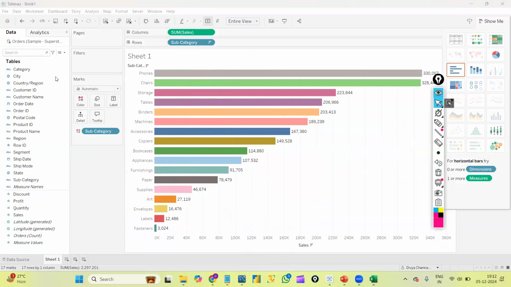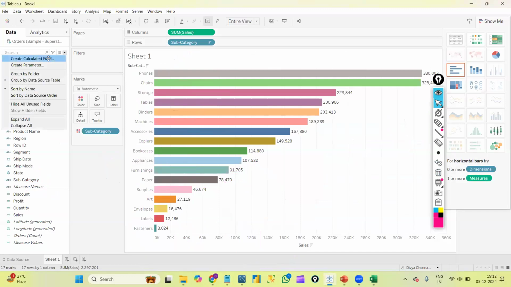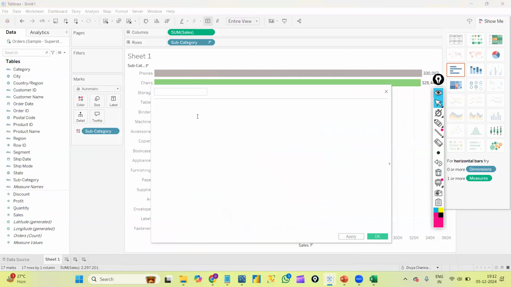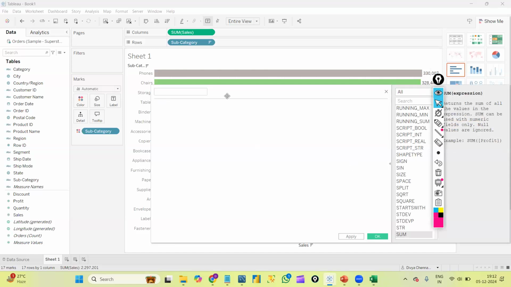If you can see quickly, I have one option here, that is Calculated Field. I can create any calculated field. For example, I'm not creating anything separately. If I write anything like this and click, you can see we have so many functions here, right? If I want to use sum, I'll just use sum, and I'll choose which column I want to apply the function on. Like that, we have so many options in Tableau functions. Everything is built in only. If I click on this cursor again, we can see everything here very practically.